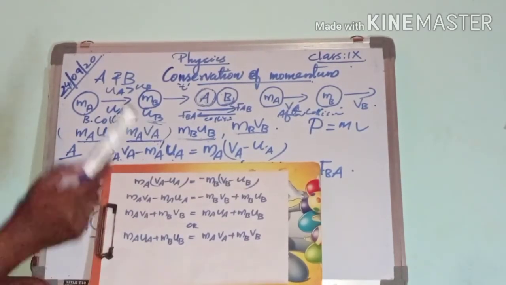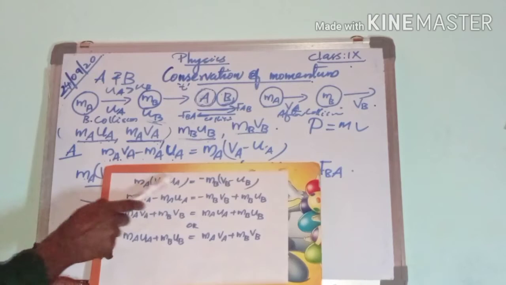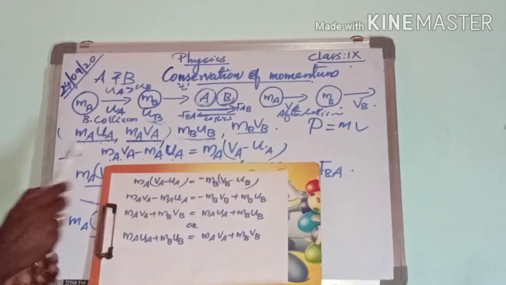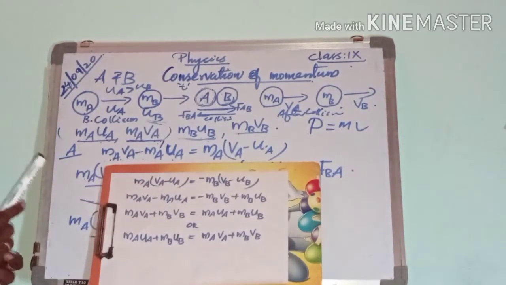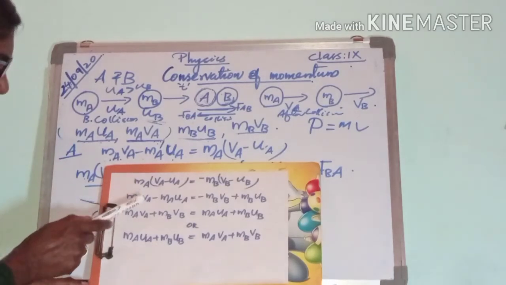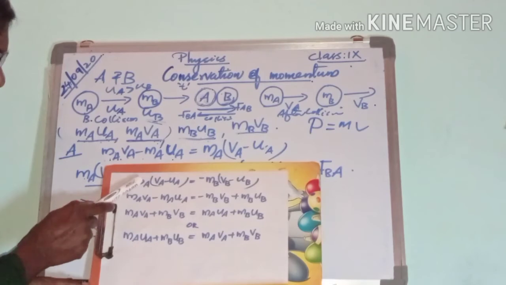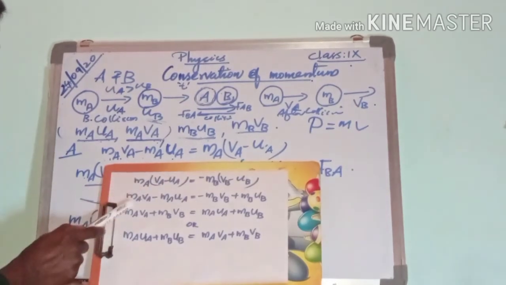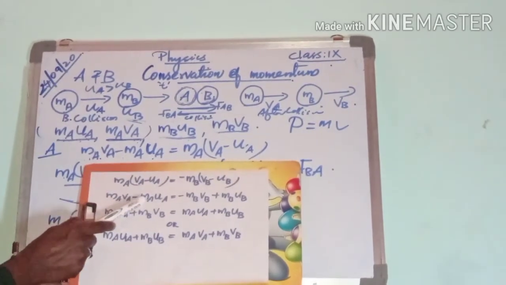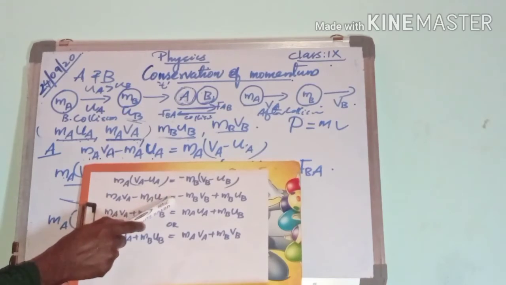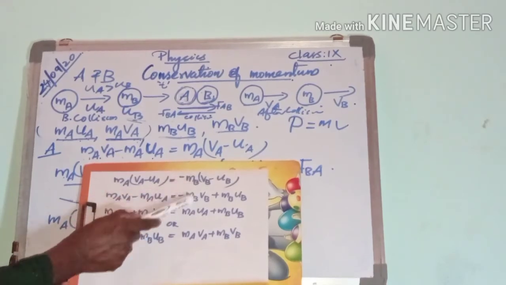Okay, next we can multiply these two by Ma, or we can remove the brackets. So we can write Ma into Va, that is Ma Va minus Ma into Ua, equal to minus Mb Vb.